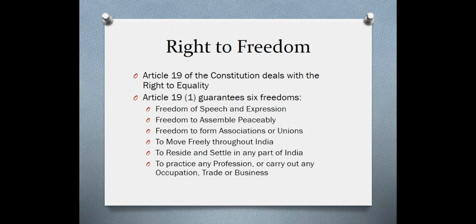Now we come to one of the meatier sections of the fundamental rights, that's part 3 of the Constitution. That is to do with Article 19 of the Constitution, which deals with the right to freedom. Article 19(1) guarantees 6 freedoms: the freedom of speech and expression, the freedom to assemble peacefully, the freedom to form associations or unions, the freedom to move freely throughout India, to reside and settle in any part of India, to practice any profession, or to carry out any occupation, trade, or business.